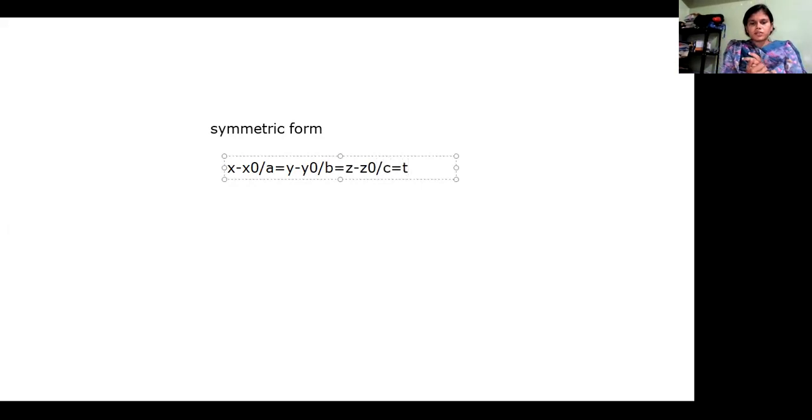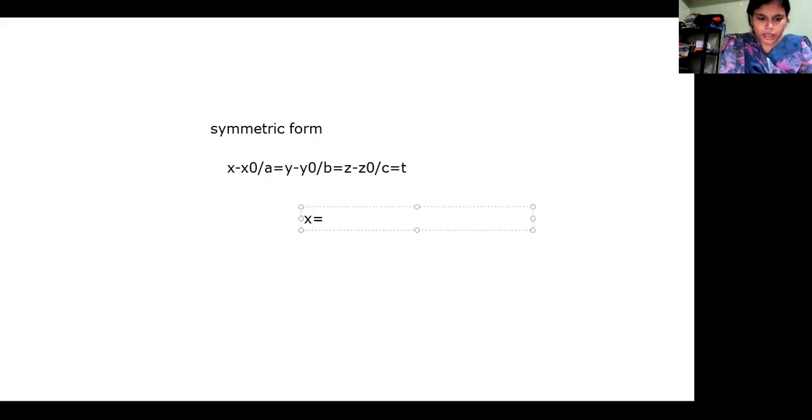Now how have we found this equation? With the help of the original equation that we just found, this is simply x equals x naught plus t a. So if I remove t, this will be the equation x minus x naught divided by a, and similarly we can find y minus y naught divided by b, z minus z naught divided by c. So this is the symmetric form of an equation of a line.